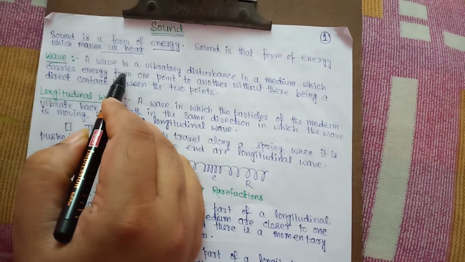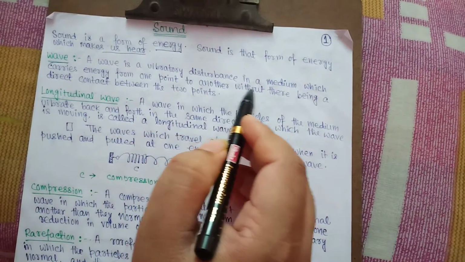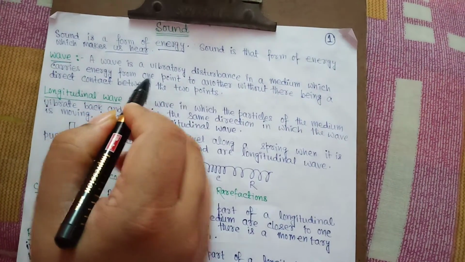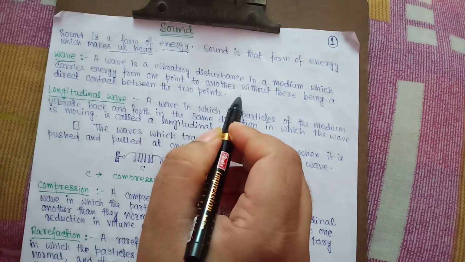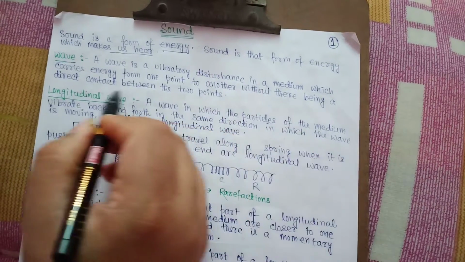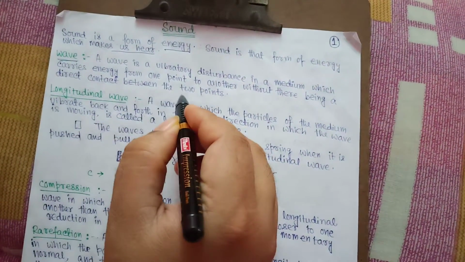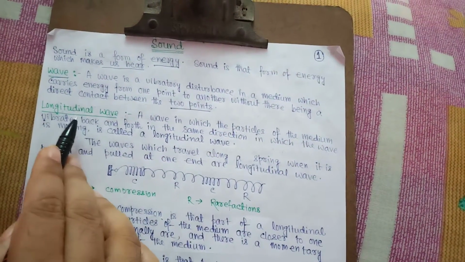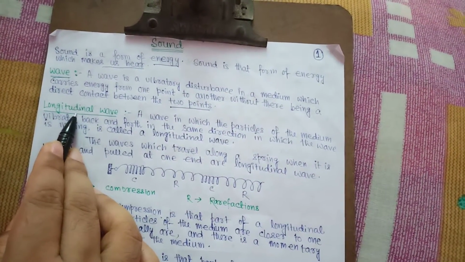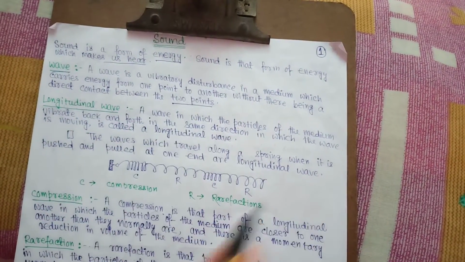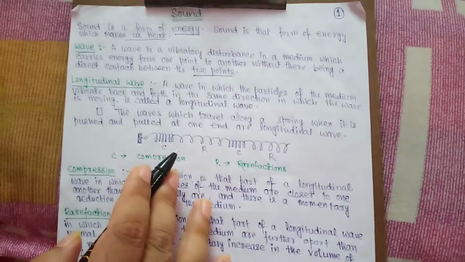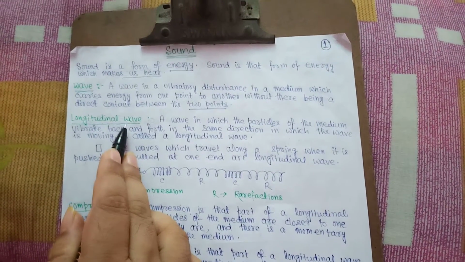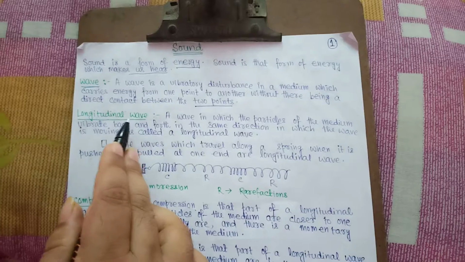A wave is a vibratory disturbance in a medium which carries energy from one point to another without there being a direct contact between the two points. We can classify waves into two types. Number one, longitudinal wave, and another type is transverse wave. So there are two types of wave.